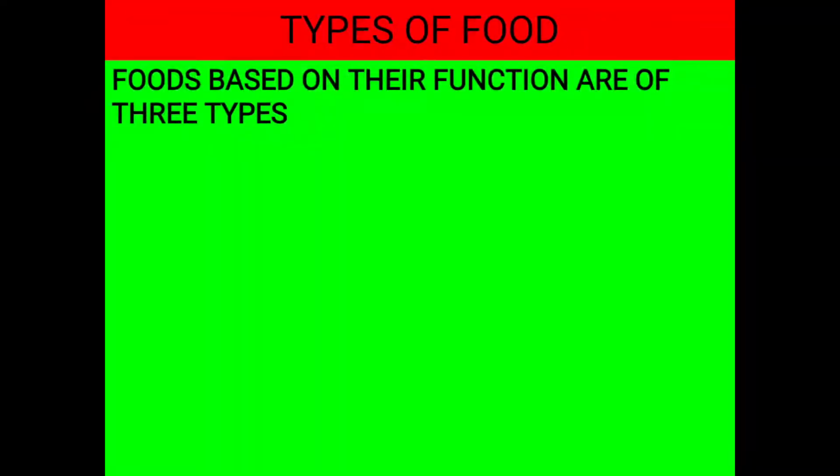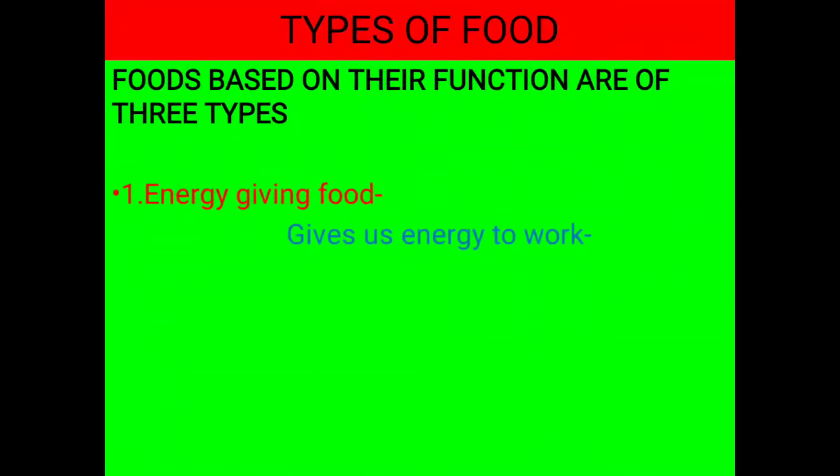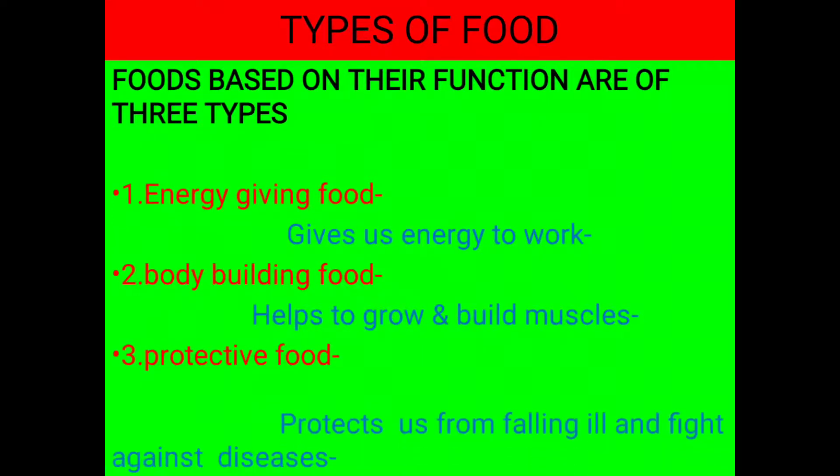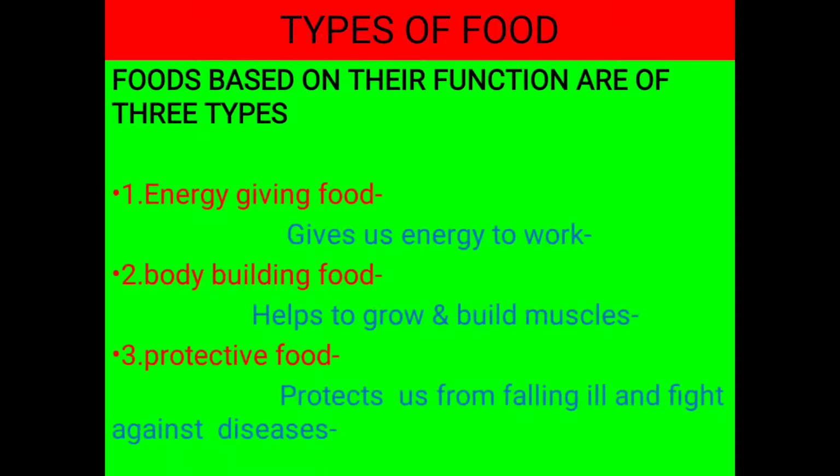So, foods based on their functions are of three types. First one is energy giving food, which gives us energy to work. Body building food helps to grow and build our muscles. Protective food protects us from falling ill and fight against diseases.